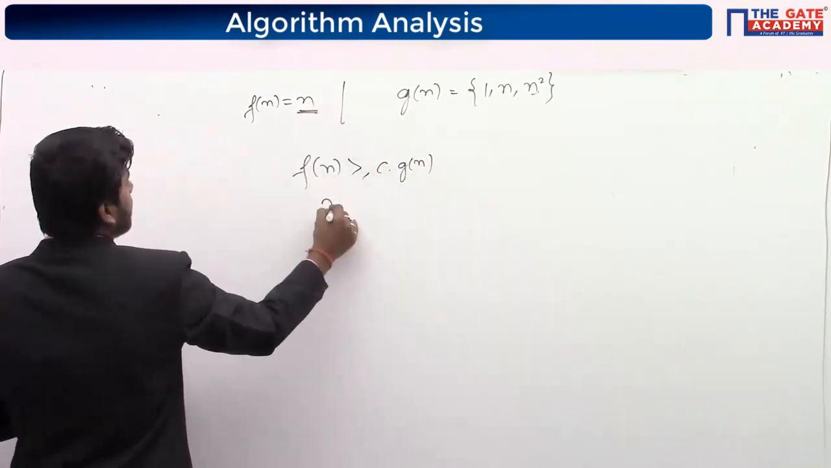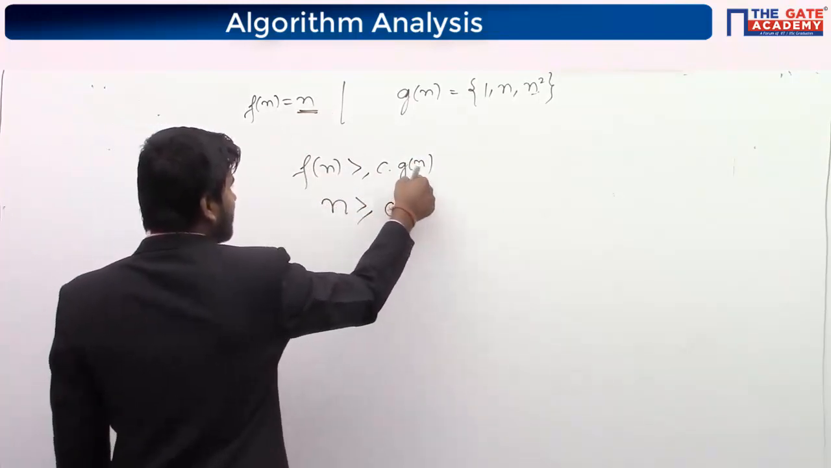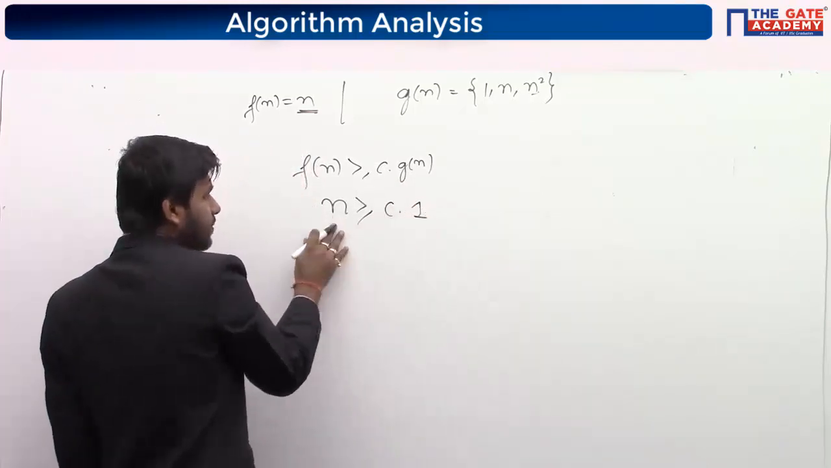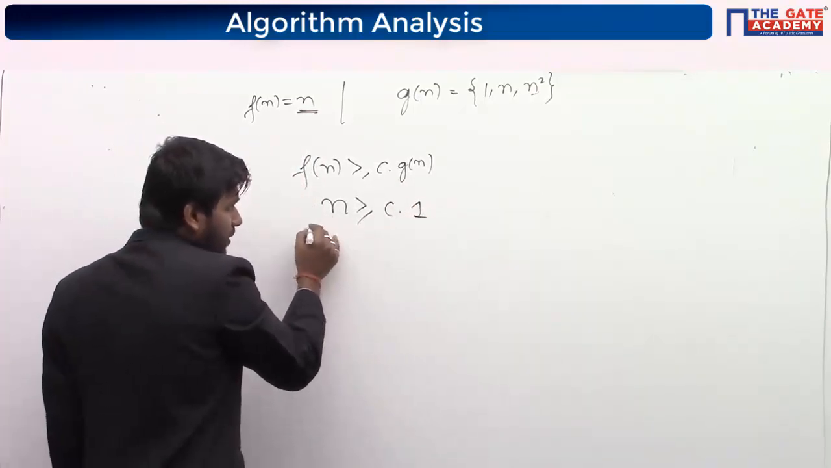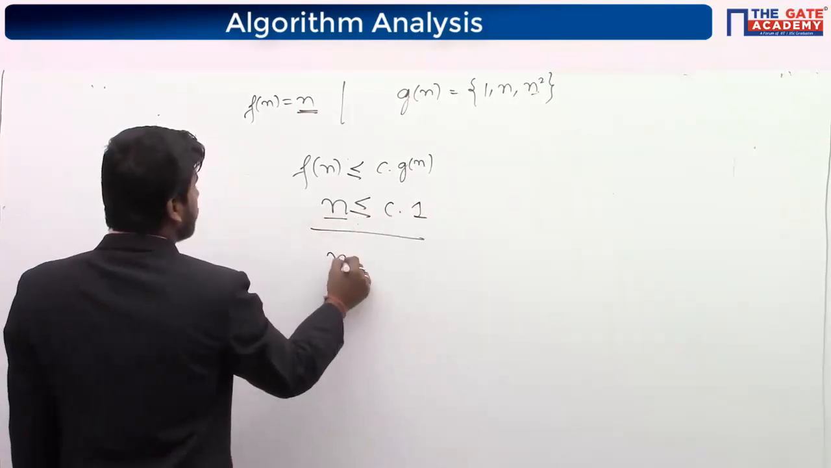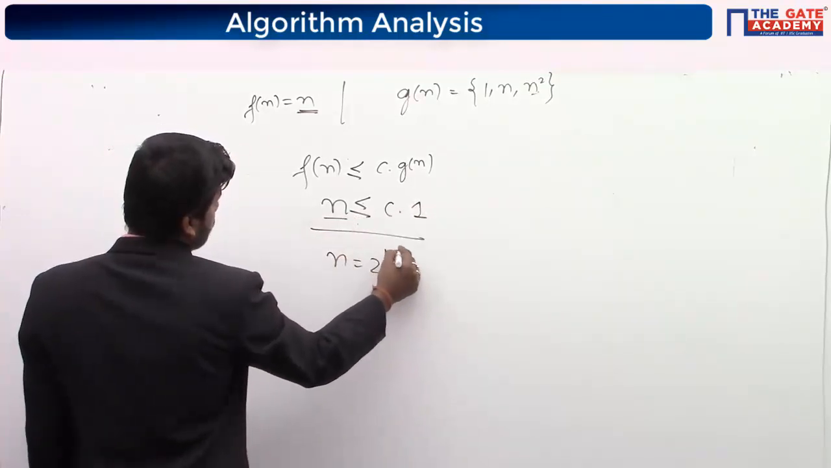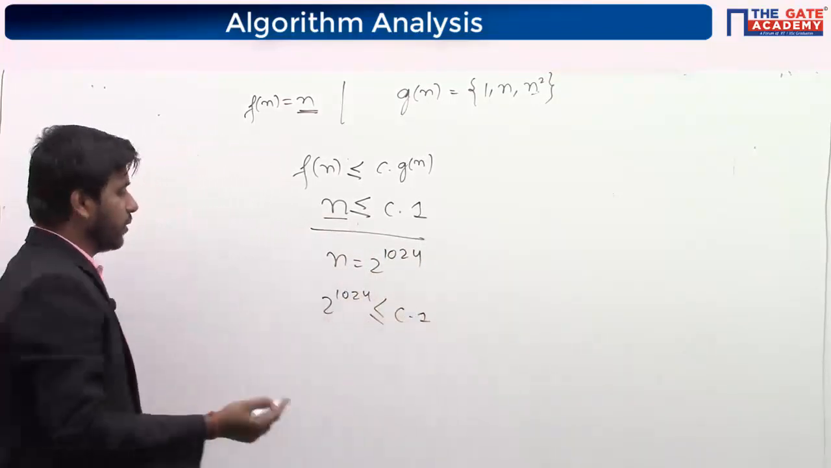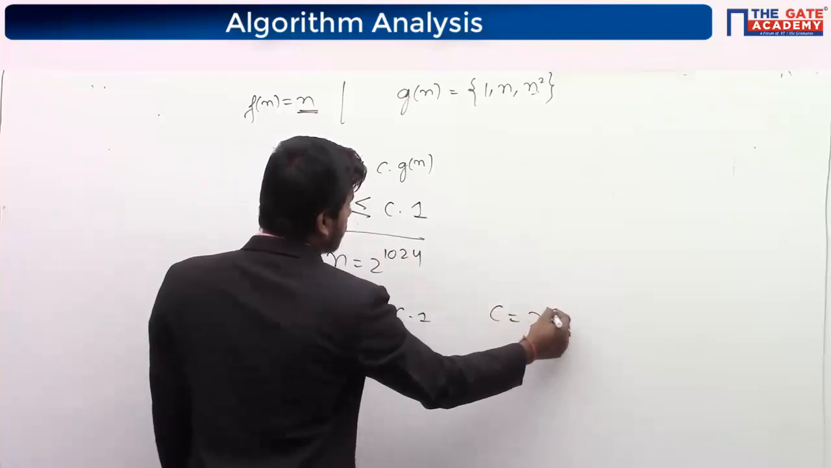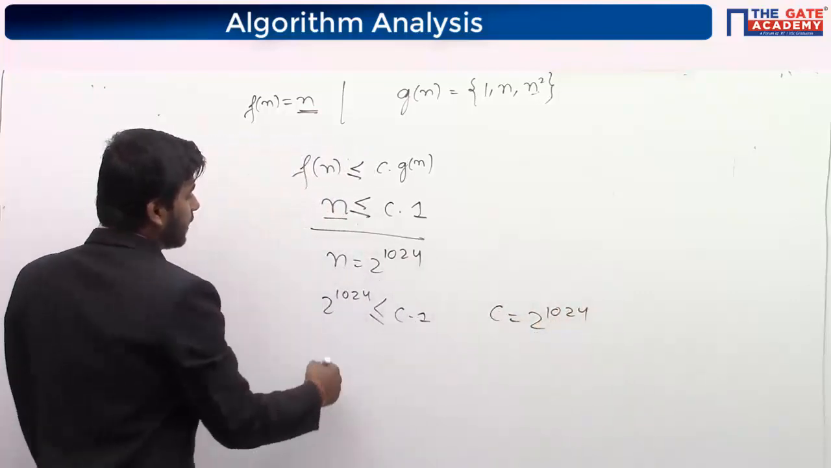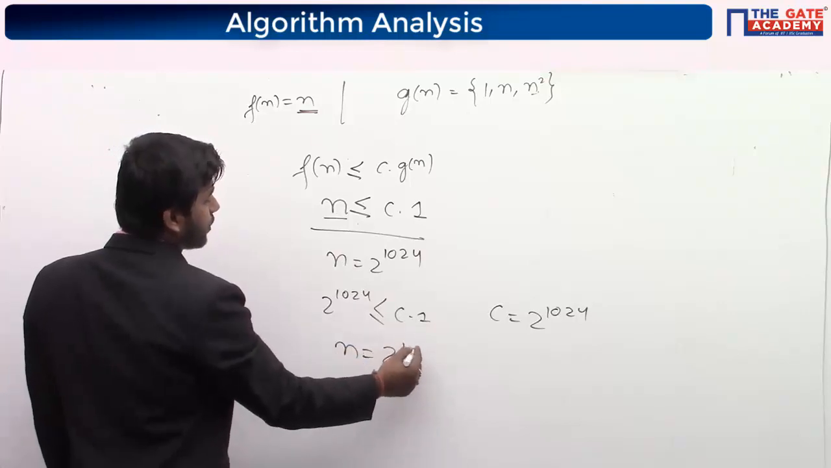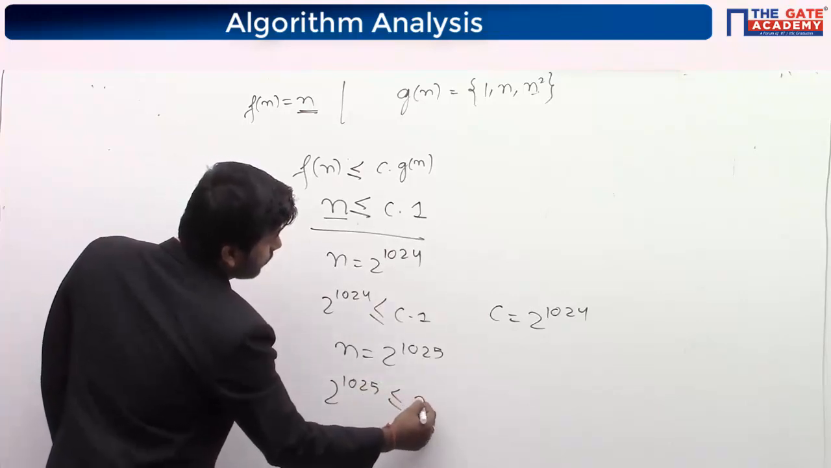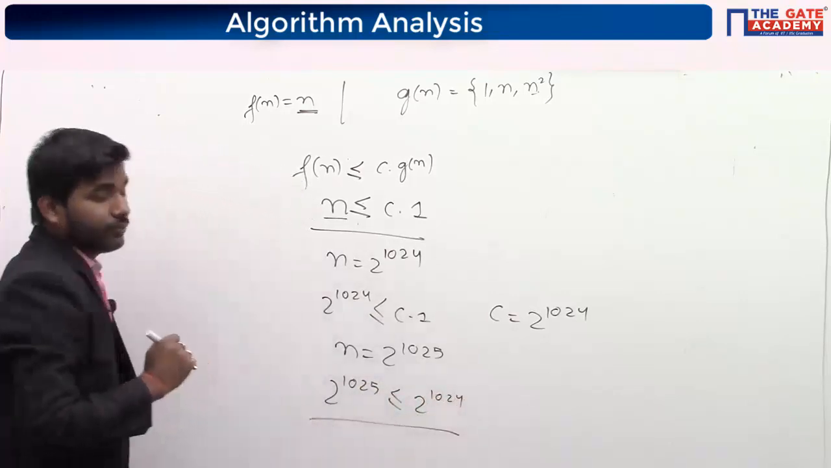F(n) is always n, a positive number, but G(n) can be anything: 1, n, or n square. When G(n) is 1 and n is a positive integer, it is not satisfied. Now if you take n equal to 2 to the power 1024, it is not smaller than C1. You need to take any constant. If you say I will take 2 to the power 1024, then I will increase my n to the power 1025. So 2 to the power 1025 is smaller than or equal to 2 to the power 1024. Is it correct? No.